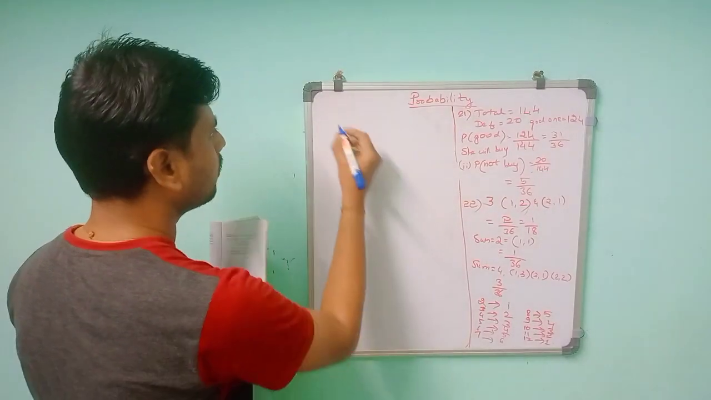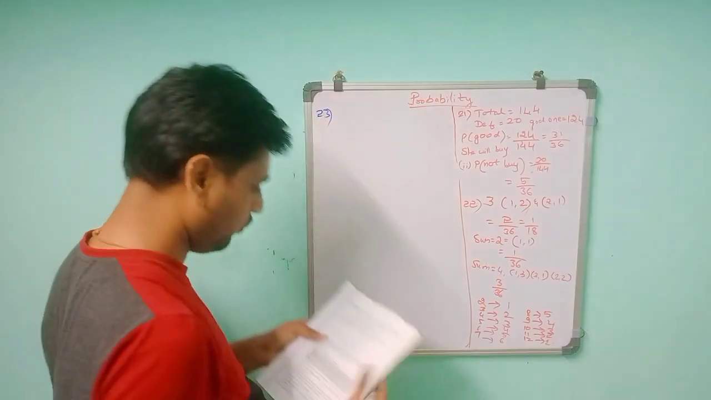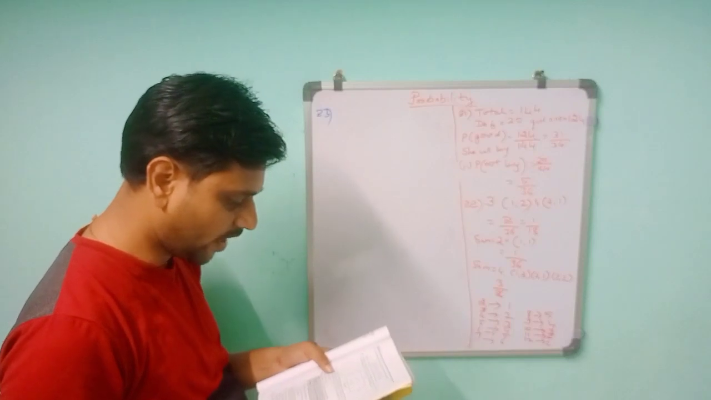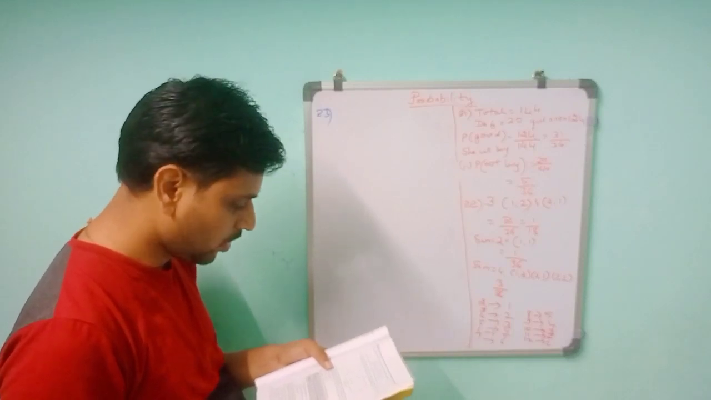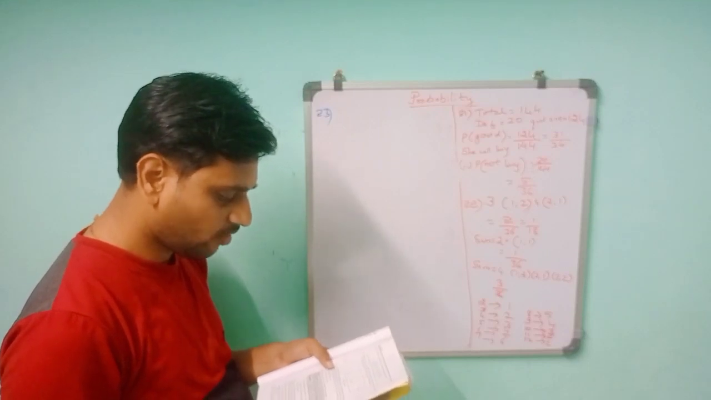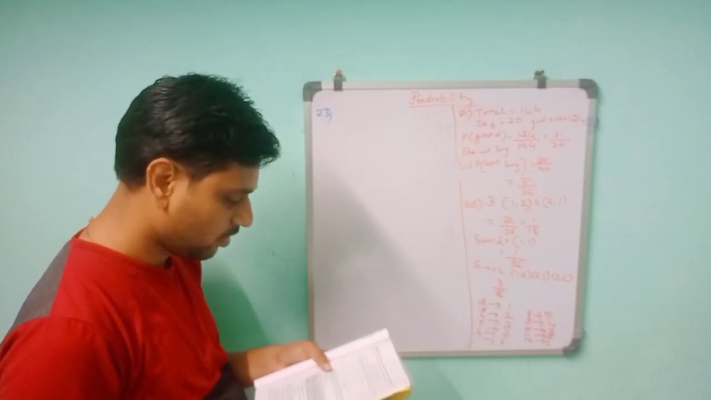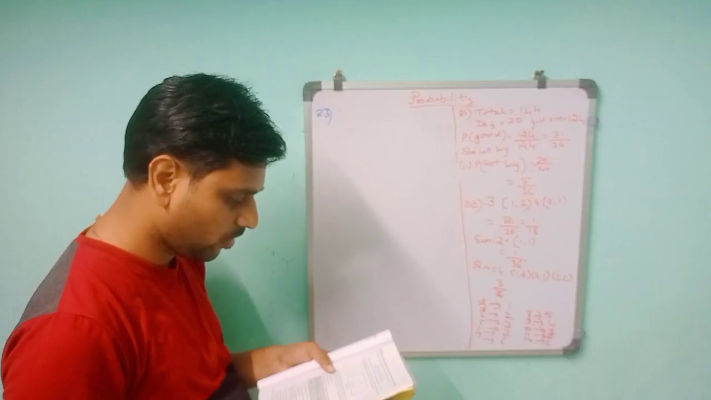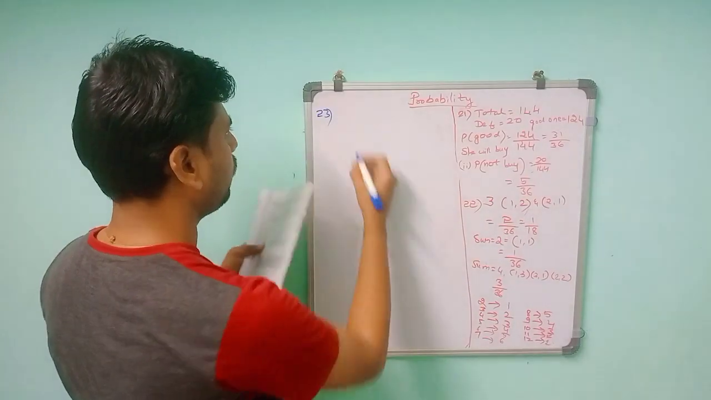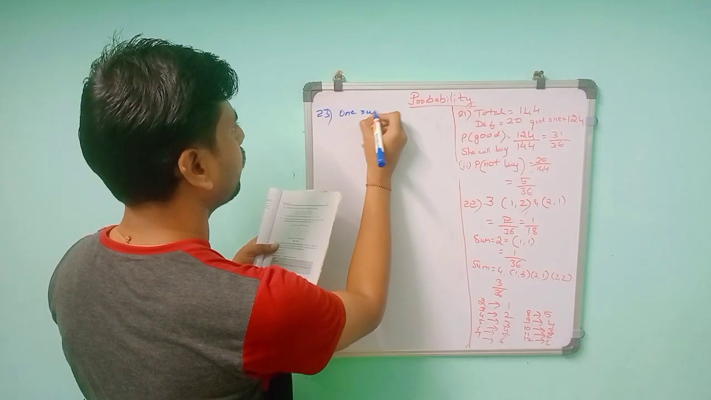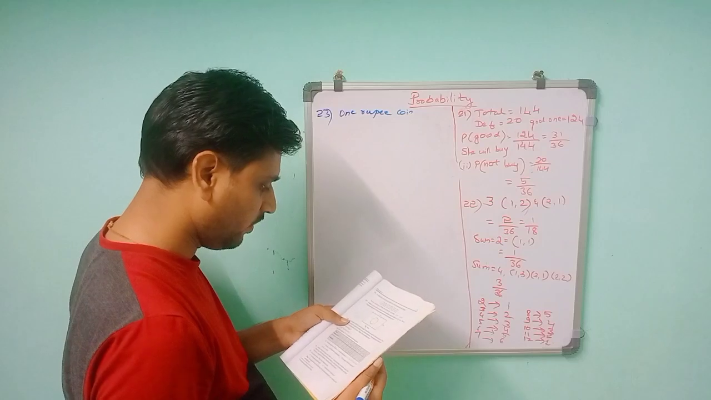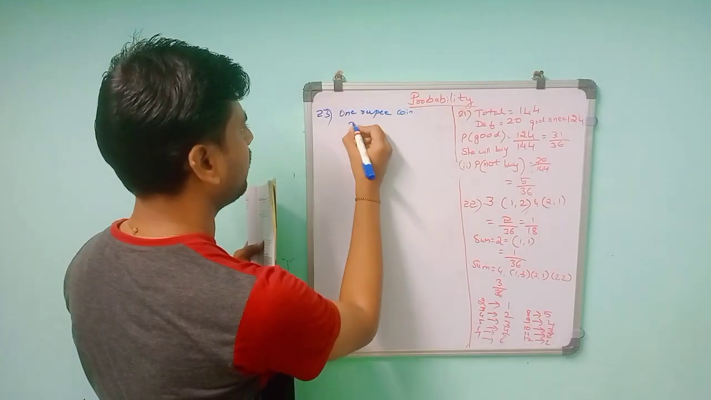Then the 23rd. So in the 23rd they have given: a game consists of tossing a 1 rupee coin 3 times and noting its outcome each time. Hanif wins if all the tosses give the same result, that is 3 heads or 3 tails, and loses otherwise. Calculate the probability that Hanif will lose the game. So it is a 1 rupee coin. This is based on a coin problem. Three times they tossed.